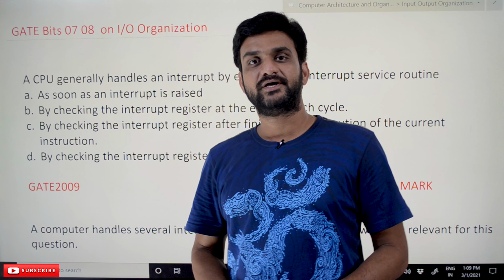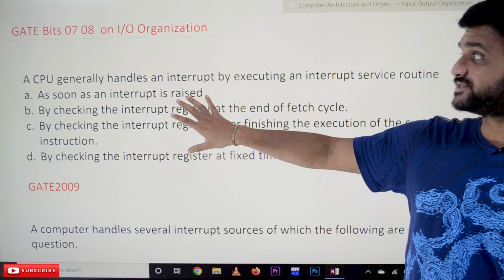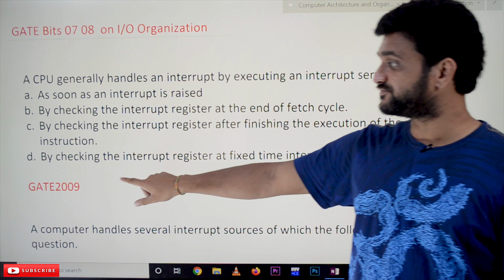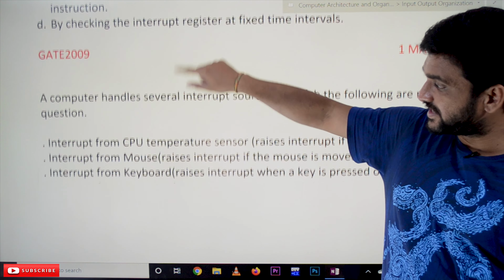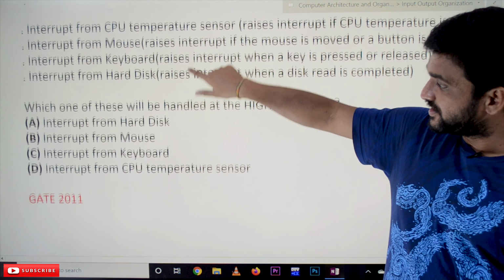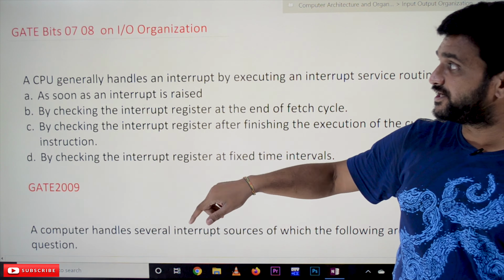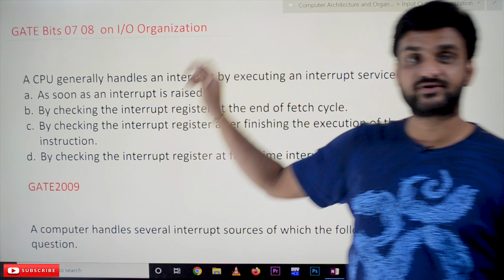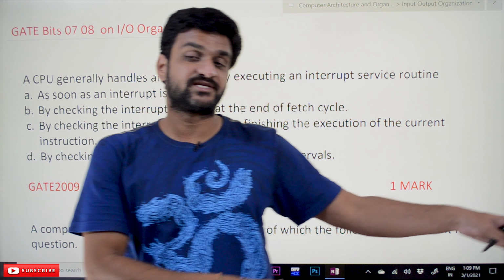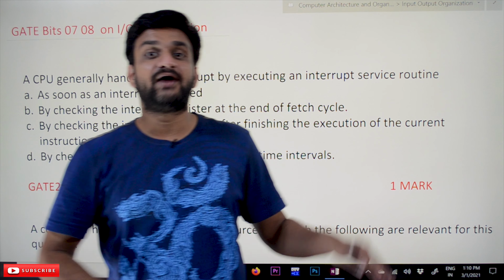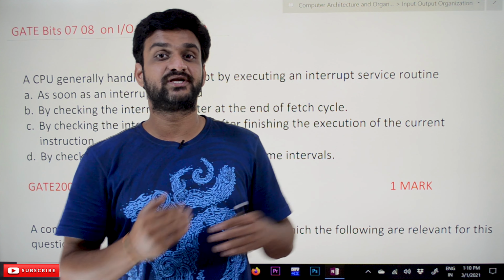I am Vikram. In this class, we'll try to solve some GATE bits. This one was asked in GATE 2009, and this bit was asked in GATE 2011. These bits were asked on IO organization. The concepts related to IO have already been discussed in our previous videos. If you haven't watched those videos, please watch them and come back here.